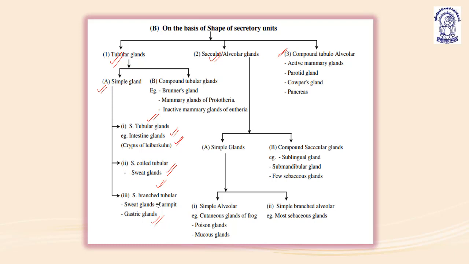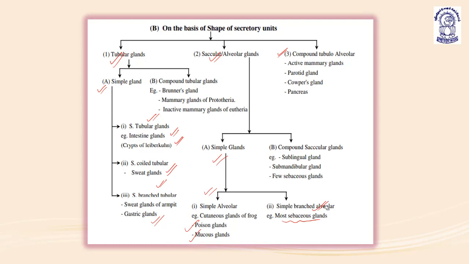Saccular or alveolar glands are further of two types, simple and compound. Simple alveolar is present in the cutaneous glands of frog, poison glands and mucus glands. The poison glands, mucus glands and cutaneous glands of frog have the simple alveolar type, which belongs to the simple glands of the saccular or alveolar glands. Then simple branched alveolar is present in most of the sebaceous glands.